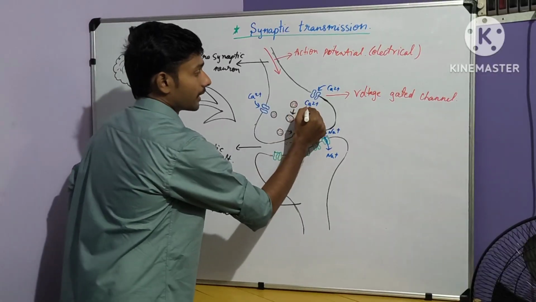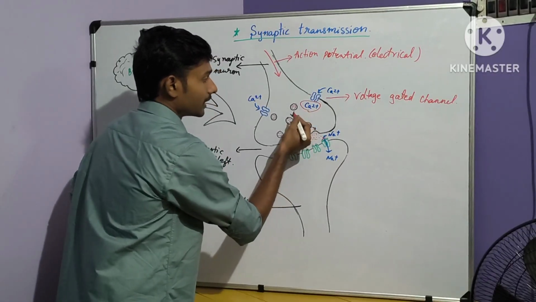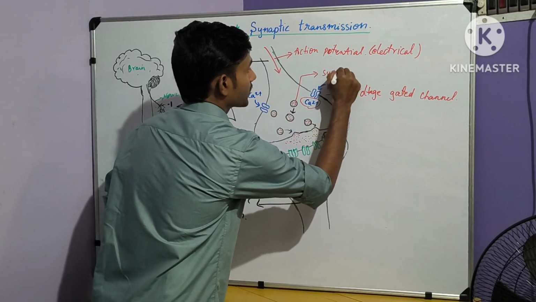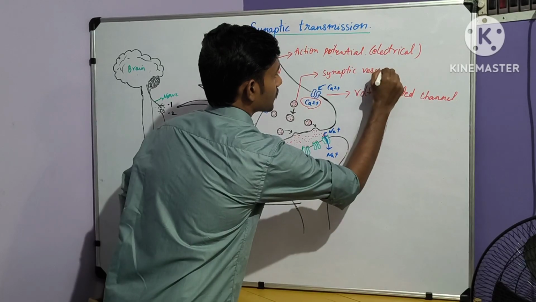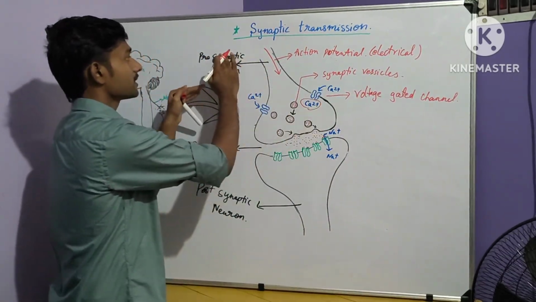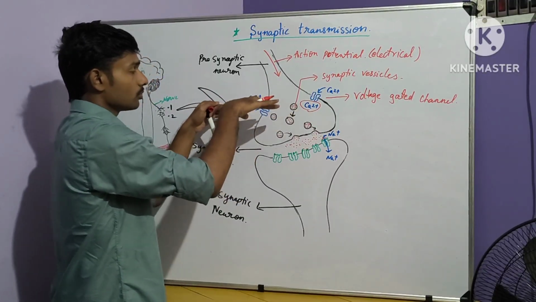Due to this entry of calcium ions, this stimulates the synaptic vesicle to move towards the membrane of the presynaptic neuron.